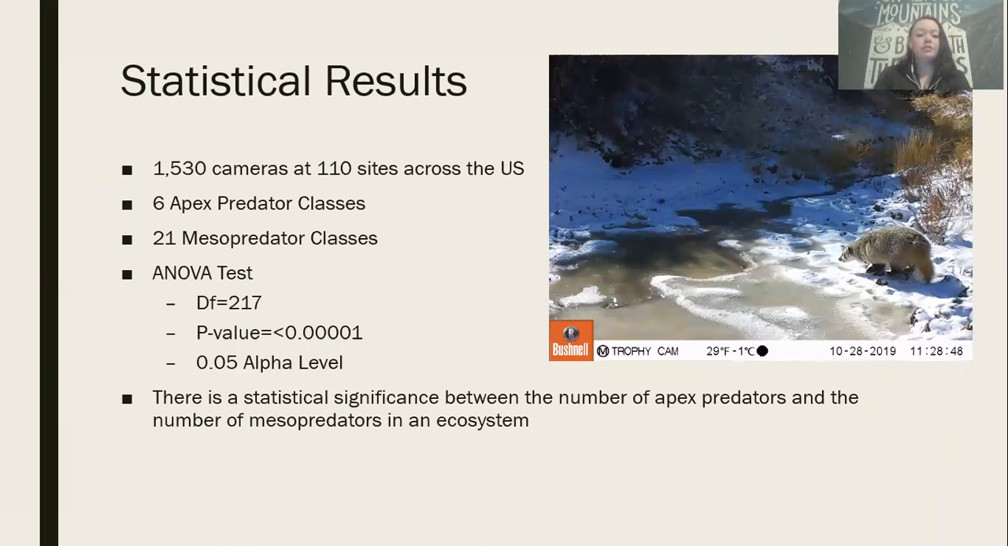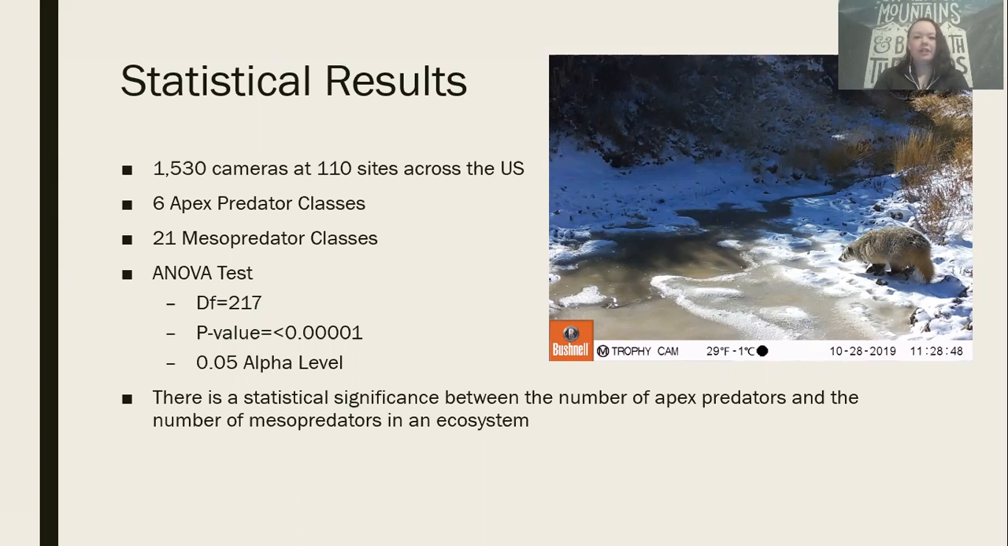So our results, we had 1,530 cameras at 110 sites in 50 states. So a lot of data we were working with. We had 6 apex predator classes and 21 mesopredator classes. These included species as well as any unknown species that we could determine was an apex or mesopredator, but couldn't specifically tell what species they were.